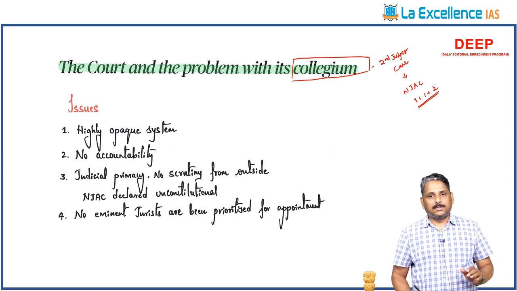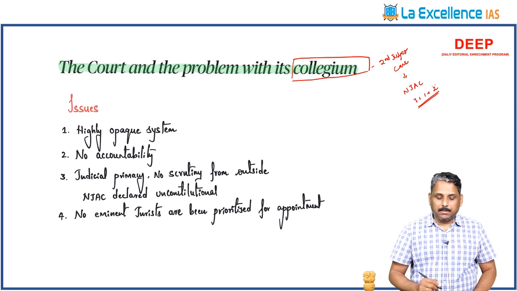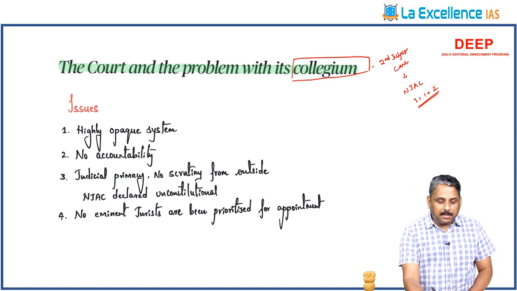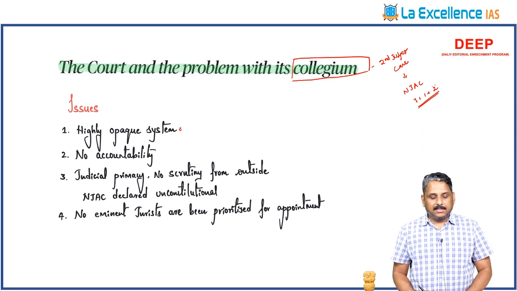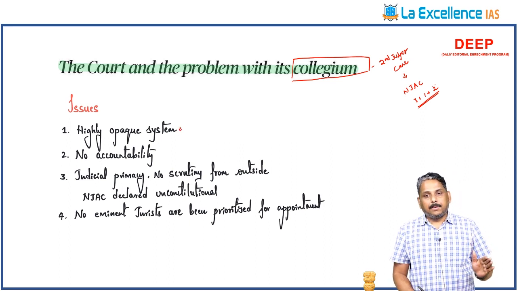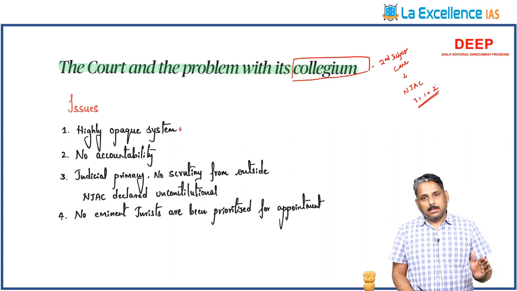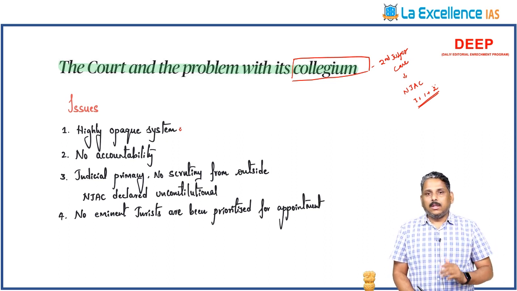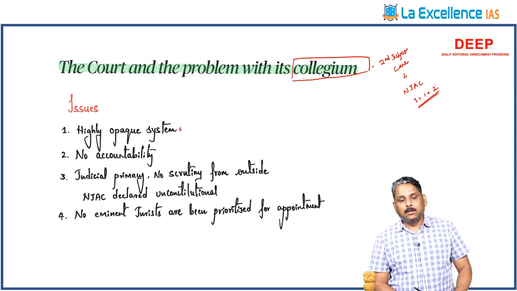In these circumstances, what are the problems with the collegium? We have to understand: the system is highly opaque. And whatever happens over there, either they appoint or do not appoint, no one is able to question them. So there is no accountability on the part of the collegium.